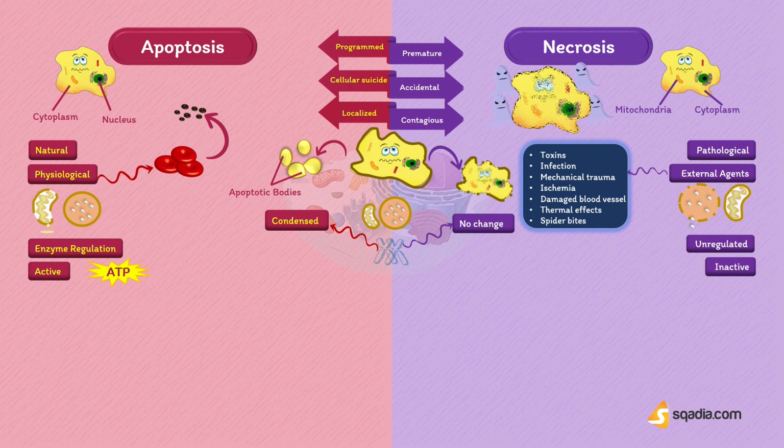Now, if we look in the nucleus, pre-lytic DNA fragmentation is observed in apoptosis. These DNA fragments show a band pattern in agarose gel electrophoresis. While in necrosis, post-lytic DNA digestion occurs and the DNA in the cell is randomly digested, so it shows a smear in agarose gel electrophoresis.